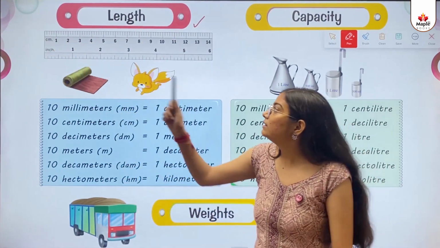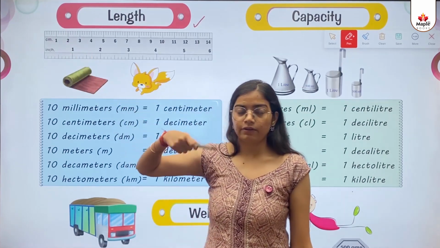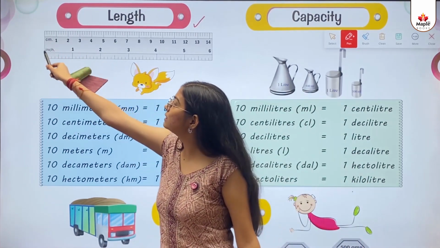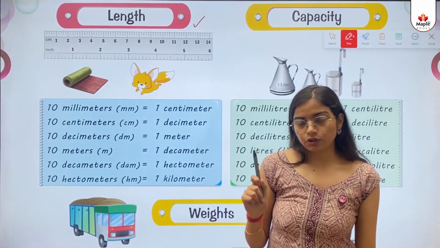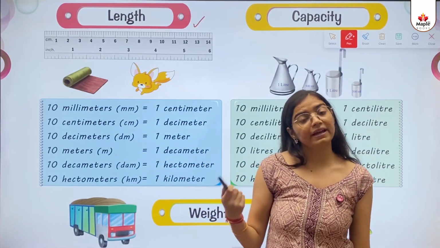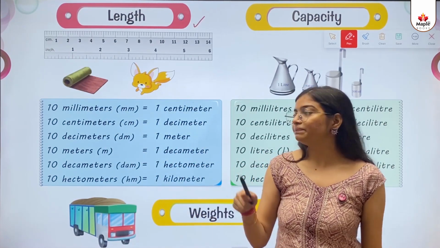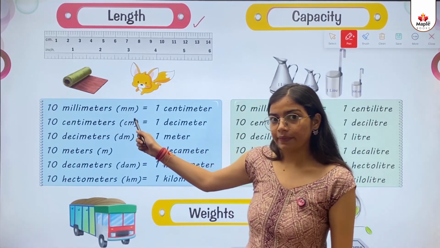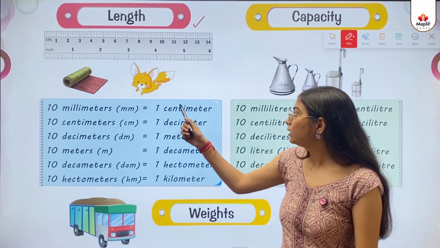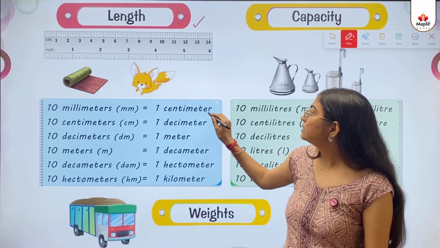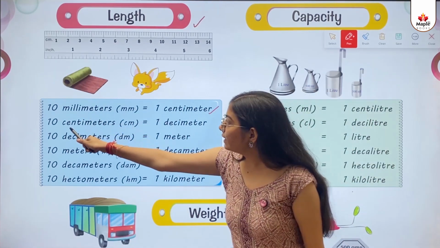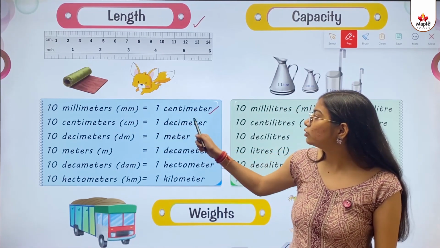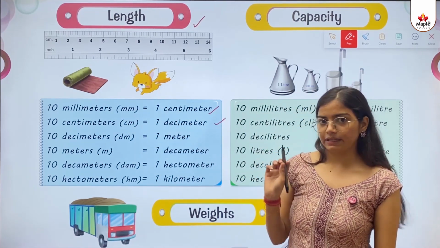So kids, this is the parameter that we use to measure the length. Then another parameter is inches. So kids, we will learn about the parameters only today. Okay. So 10 millimeters, mm, mm is the short name, equals to 1 centimeter. 10 centimeters, cm, equals to 1 decimeter.